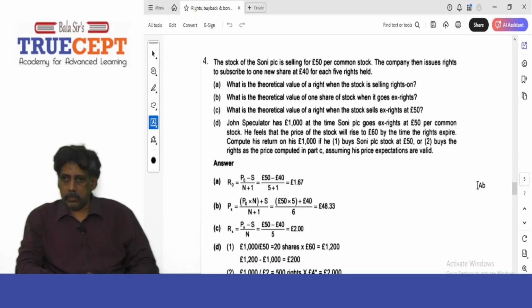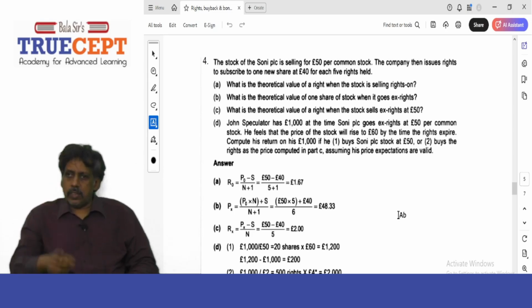John, a speculator, has £1,000 at the time Sony PLC goes ex-rights at £50 per common stock. Now he feels that the price of the stock will rise to £60 by the time the rights expire. So compute his return on his £1,000 if he, number 1, buys Sony PLC stock at £50, or number 2, buys the rights at the price computed in part C, assuming his price expectations are valid. Okay. Now let us assume that I represent John.